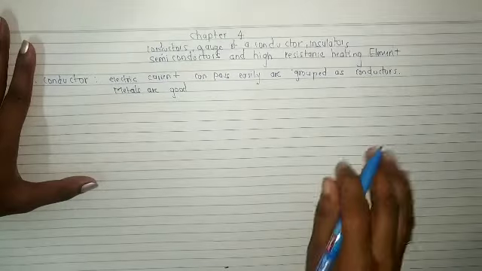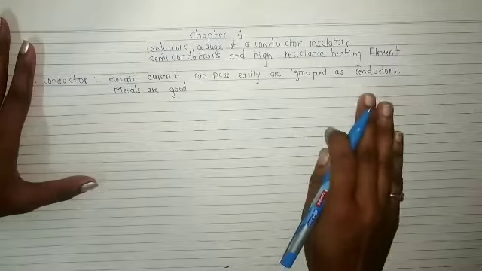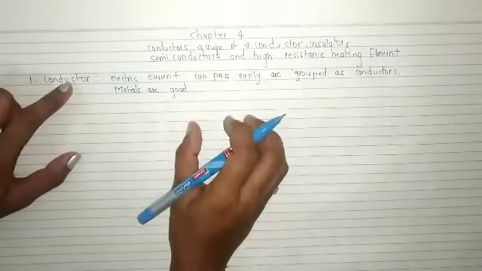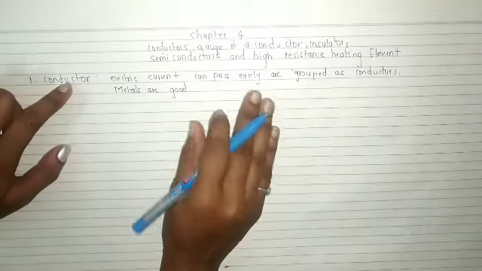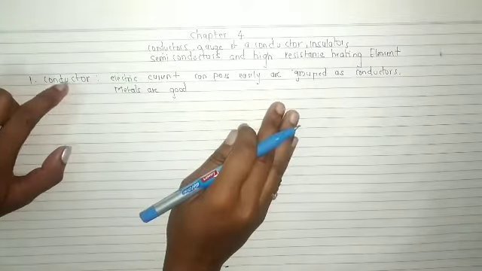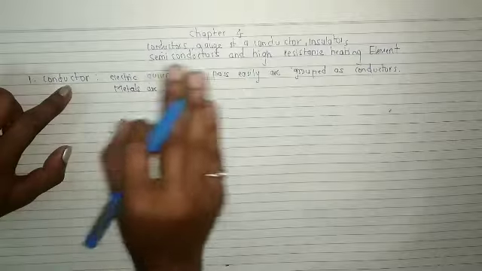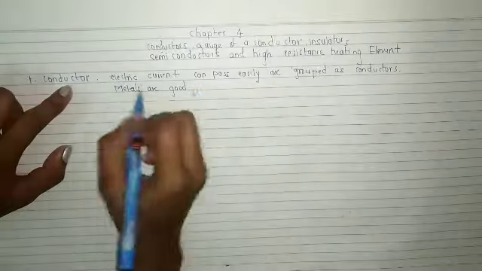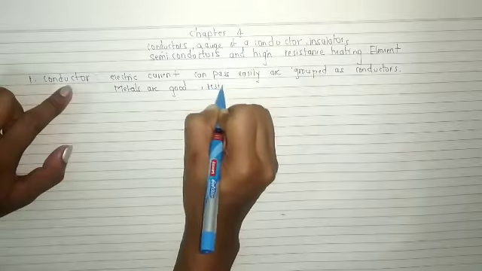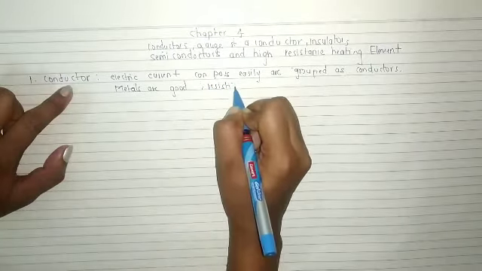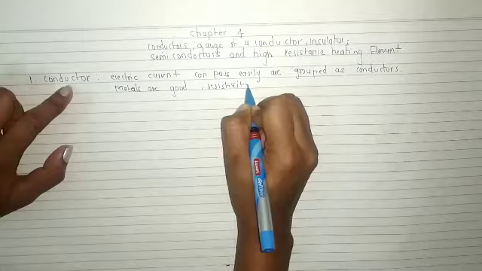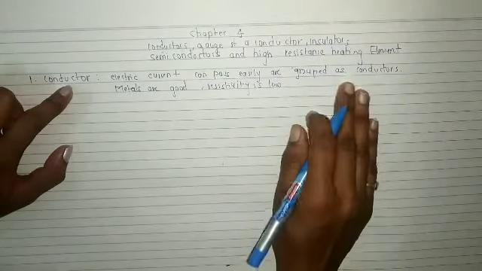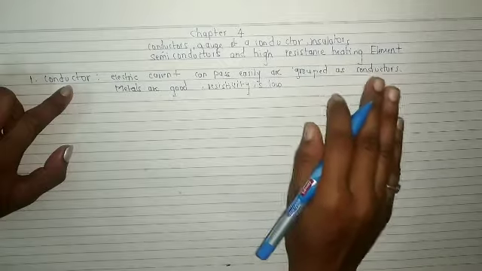So the metals are good conductors, the resistivity is low, so the conductor has low resistance. Resistance means the property which opposes the flow of current, but in a conductor the resistance is low, that means resistivity is low. So you can write your point, resistivity is low, therefore they show least opposition to flow of current.